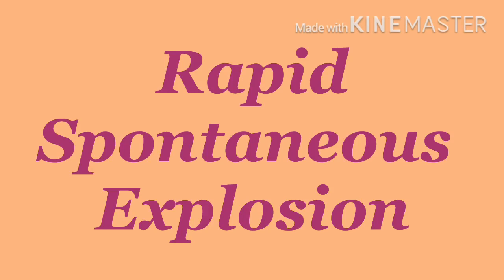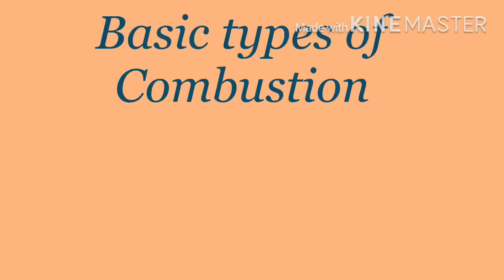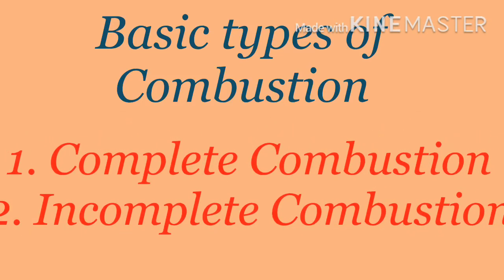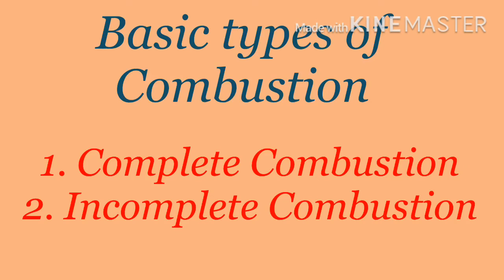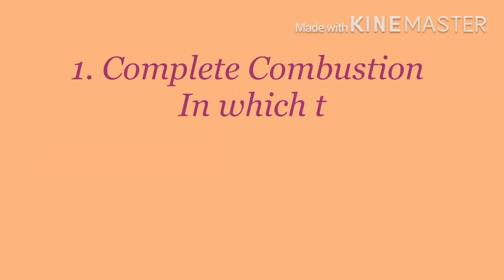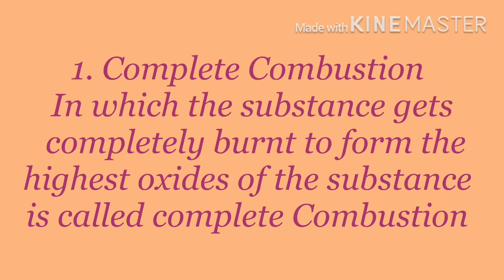Now there are also basic types of combustion, which we will learn. The first is complete combustion and the second is incomplete combustion. Complete combustion means the substance burns completely in the presence of oxygen, and by burning completely it forms the highest oxide of the substance. For example, when we burn paper, it burns fast and by burning it produces ash, a new substance.